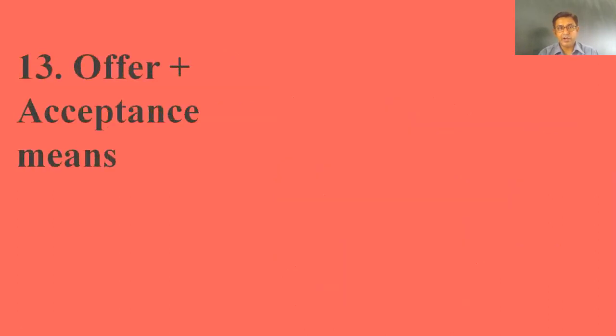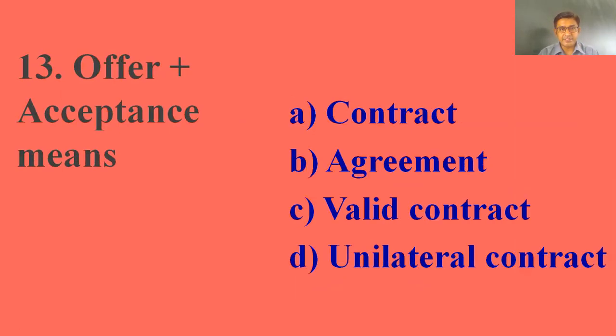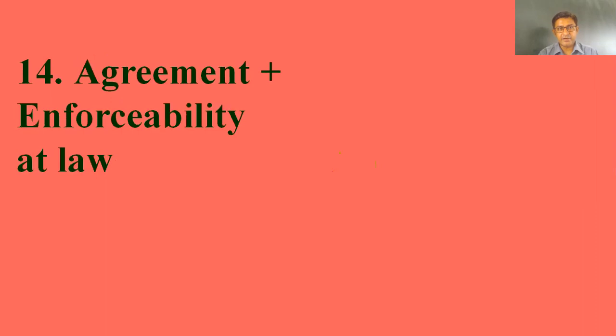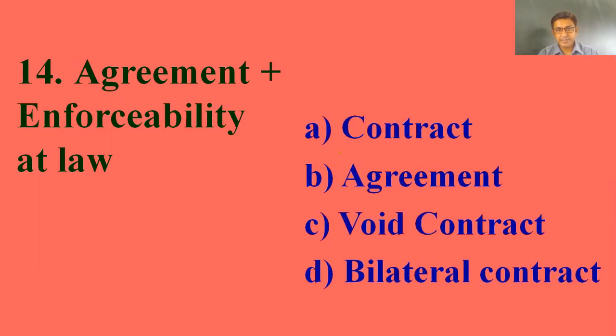This is a short formula: offer plus acceptance means. Let's have the options: contract, agreement, valid contract, unilateral contract. The answer is agreement. This formula is based on agreement. Another formula: agreement plus enforceability at law. Options are contract, agreement, void contract, bilateral contract. The right answer is point A, contract.